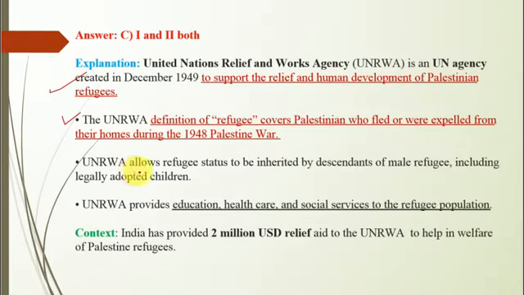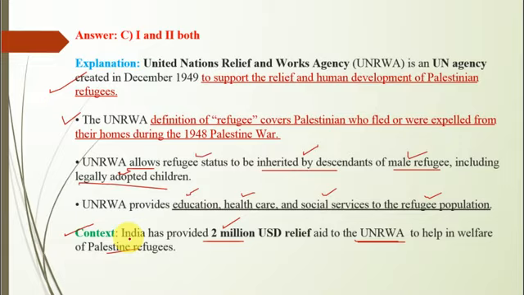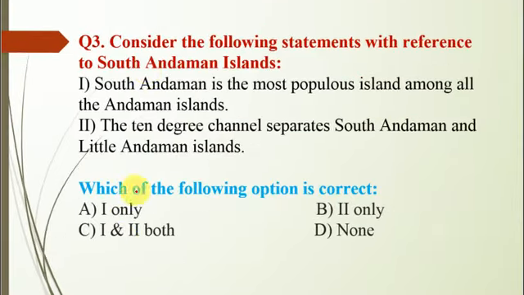UNRWA also allows refugee status to be inherited by descendants of male refugees, including legally adopted children. This agency provides education, healthcare and social service to the refugee population. The context is that India has provided $2 million relief aid to the agency to help in the welfare of Palestinian refugees. Now question number 3 is with reference to South Andaman Islands.